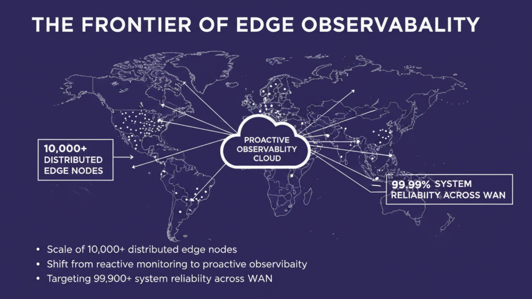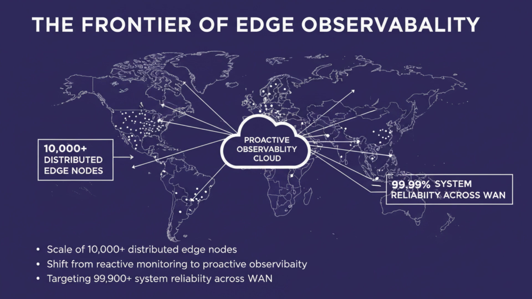Welcome, architects and engineers. Today we delve into the complex reality of modern infrastructure, the edge. As we scale beyond the traditional data center, we face a paradigm shift where 10,000 plus edge nodes are becoming the norm. Standard monitoring tools often fail here because they assume stable, high bandwidth connections.